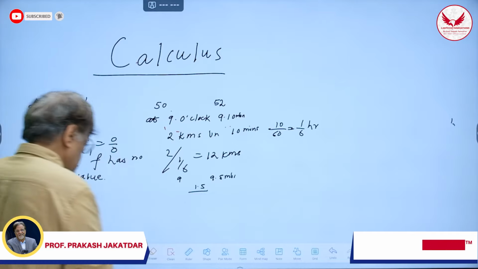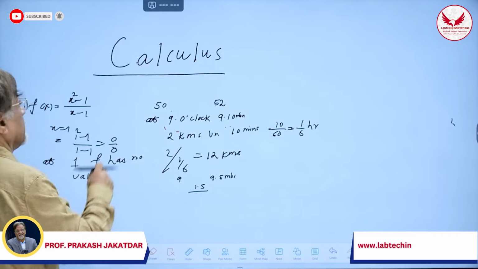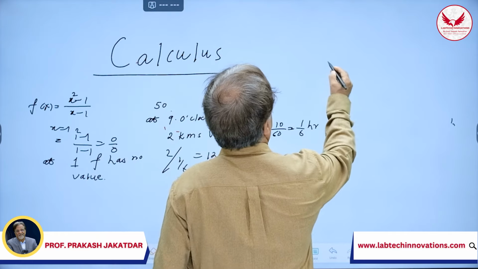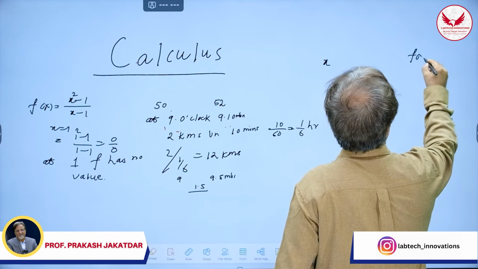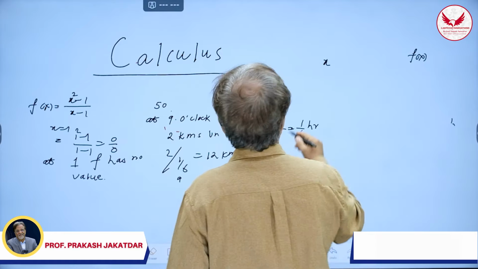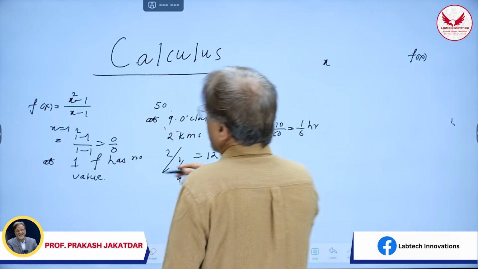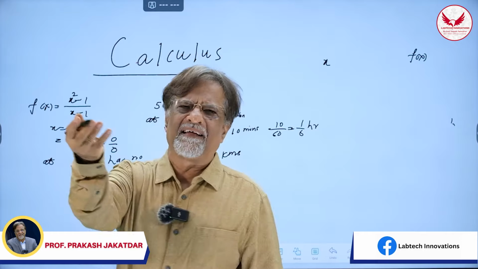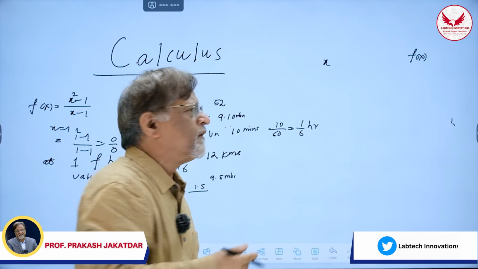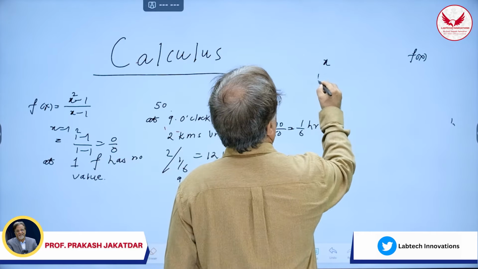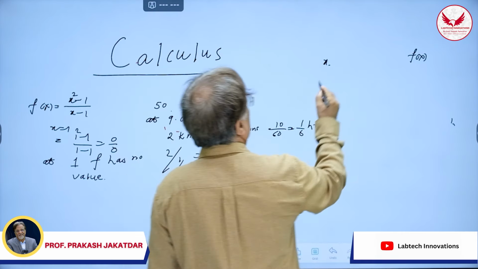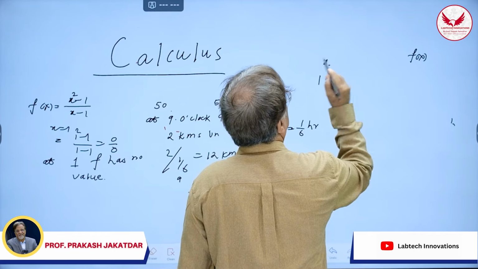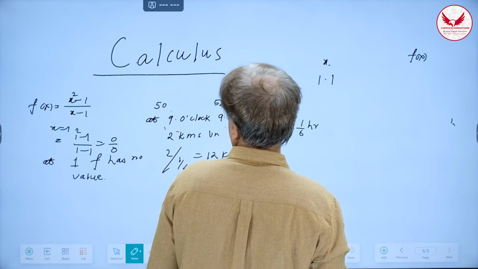Okay. So what am I going to do? I will plot here x, and I will plot here fx. Now x, I want to take values which are very near to 1. So either higher than 1 or lower than 1. That makes no difference. So suppose I take x is equal to 1.1. What is the value of fx?